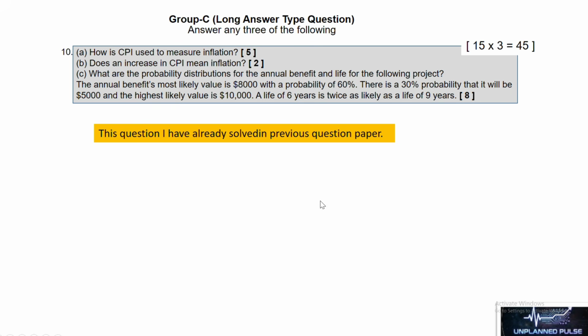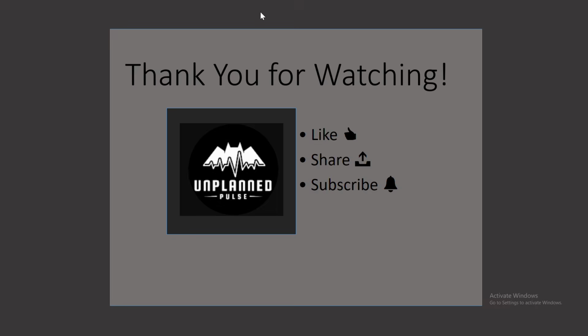And next, move to the next question. This question is already done in a previous question paper, so I am not going to do this again.